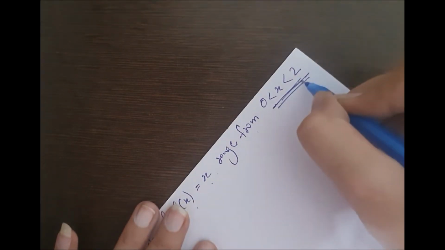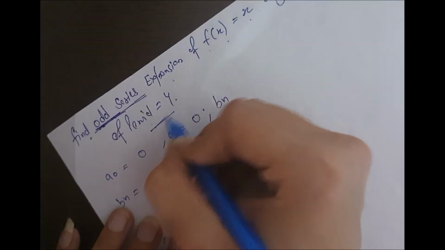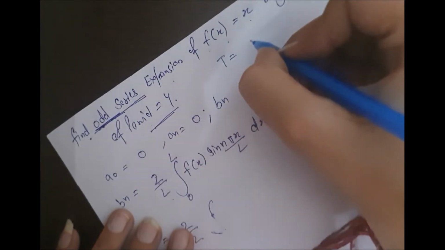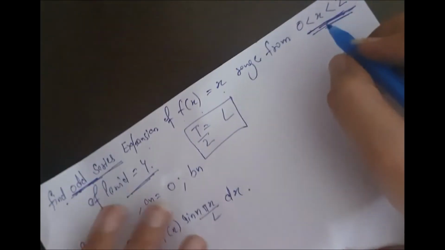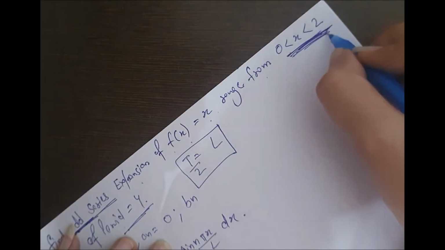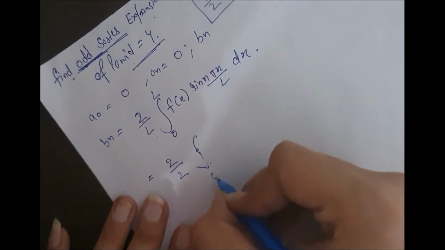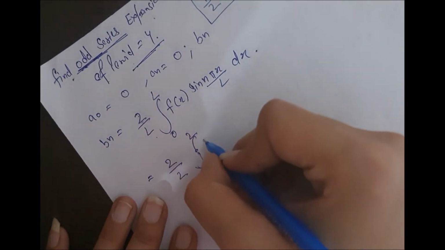Range is from 0 to 2, so L is 2. Period is given, so time period divided by 2 is L. You can find it from here, and here the range is given, so you can find it from here too. So 0 to 2, f(x) is x.